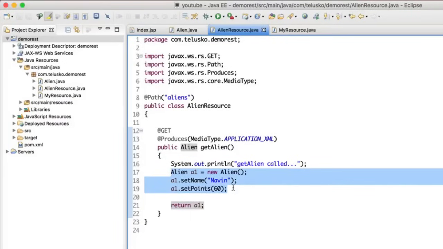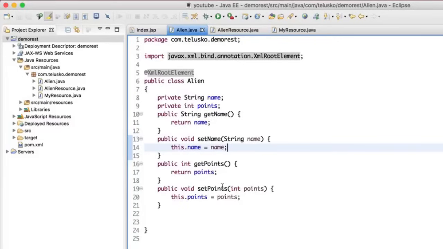Just write JDBC code and fetch it from there. Or maybe you can use the Hibernate framework here. Get the object from the database and return it. I mean, it's that simple. Nothing extra to do. But maybe in the future we'll talk about how we merge Spring, JPA, and REST together. For now, this is how it works. Let's keep it simple.